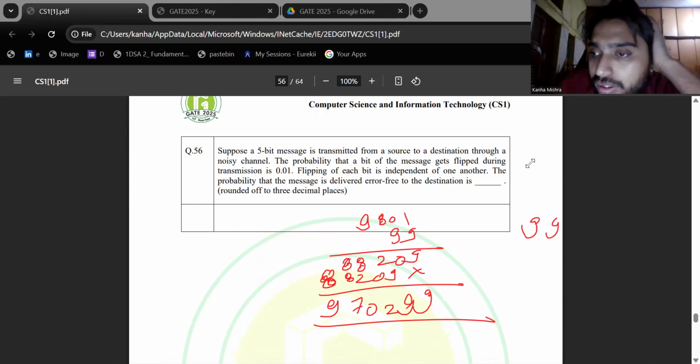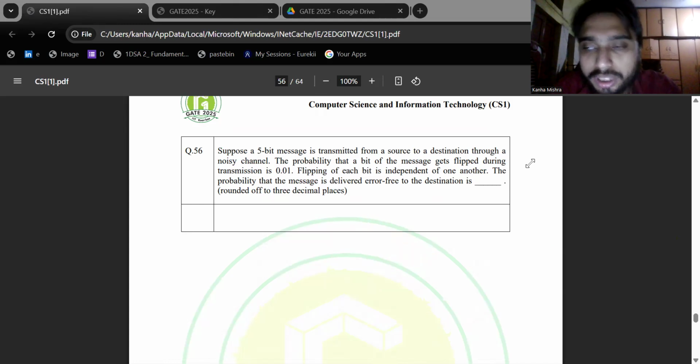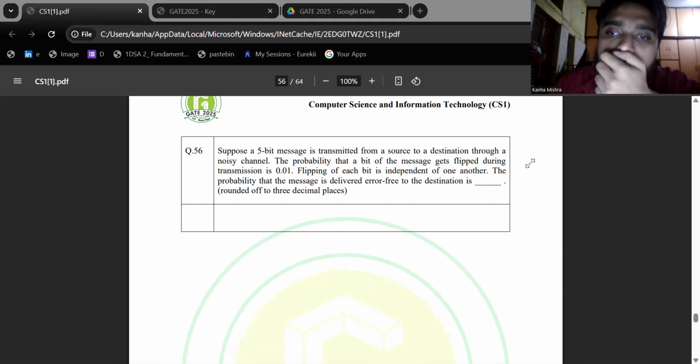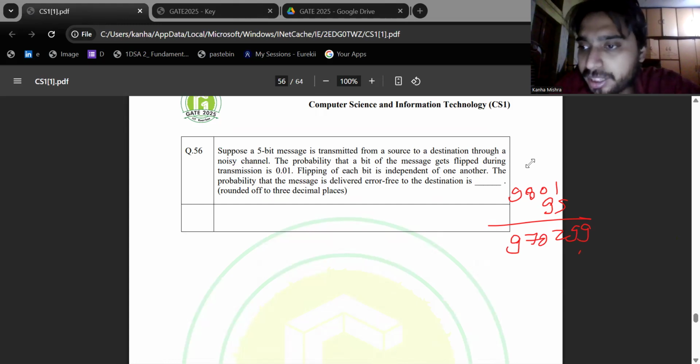This is a tough calculation, to be honest. If I keep multiplying, it will be really difficult because we have to multiply 0.99 multiple times. Let me write that again: 9801 into 99 comes out to be 970299.